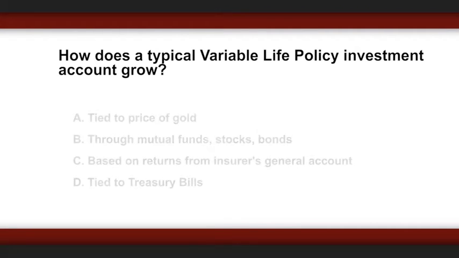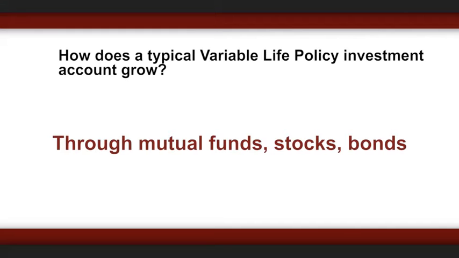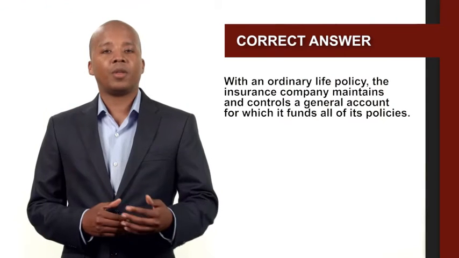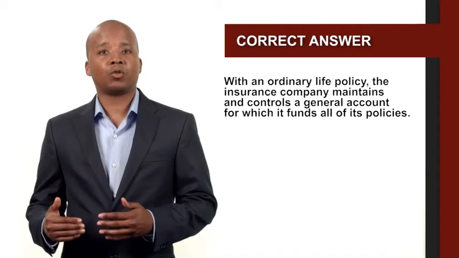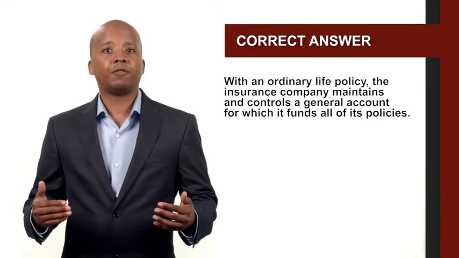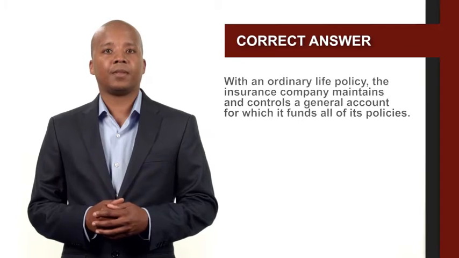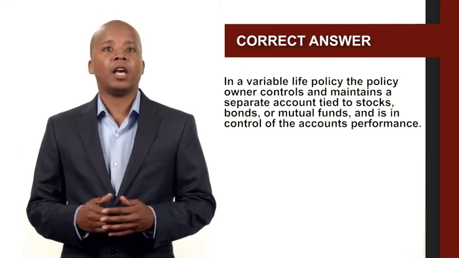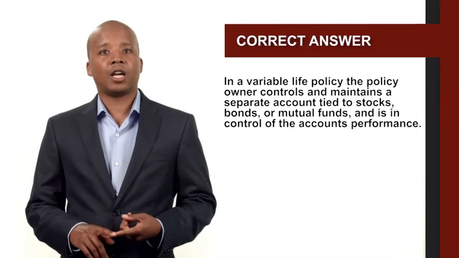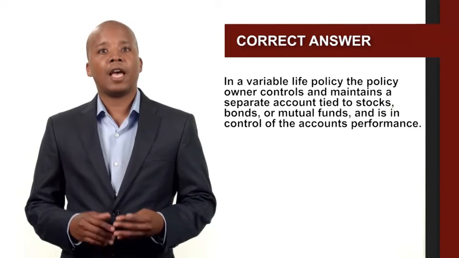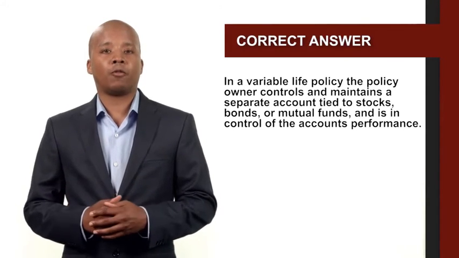The correct answer is through mutual funds, stocks, bonds. With an ordinary life policy, the insurance company maintains and controls a general account for which it funds all of its policies. In a variable life policy, the policy owner controls and maintains a separate account tied to stocks, bonds, or mutual funds and is in control of the account's performance.